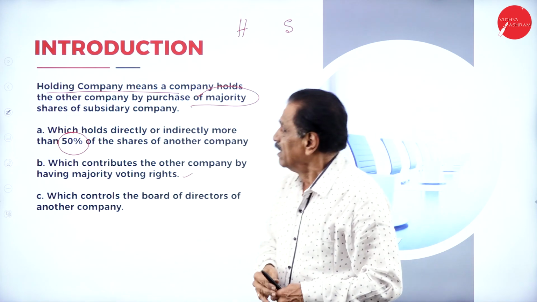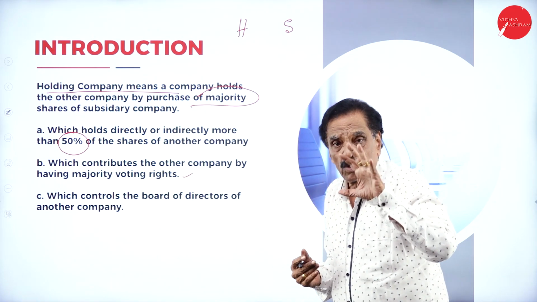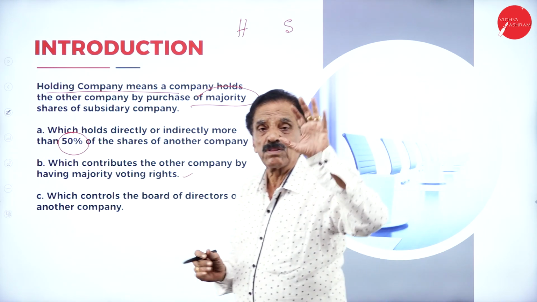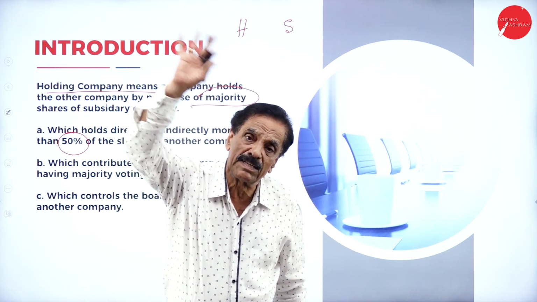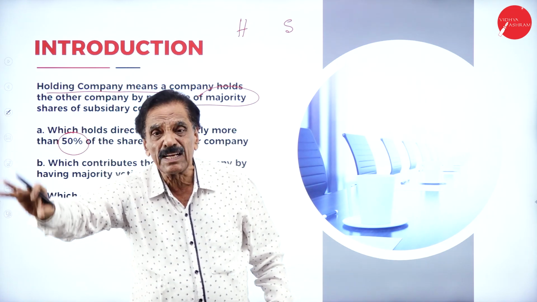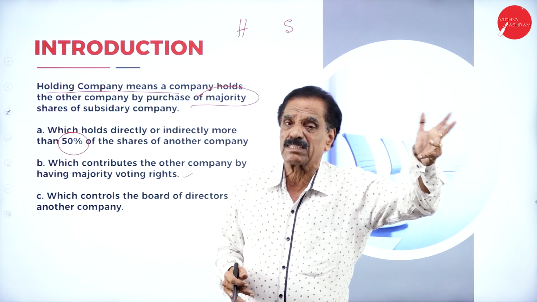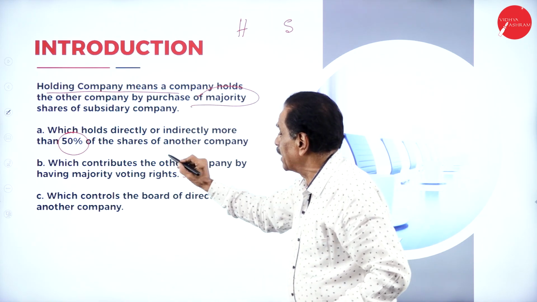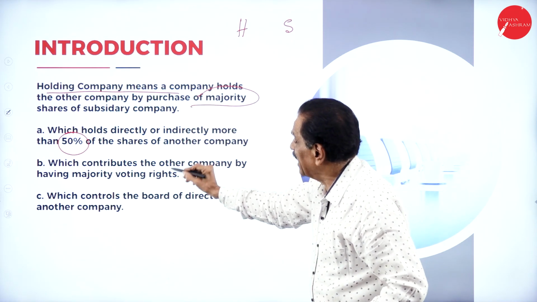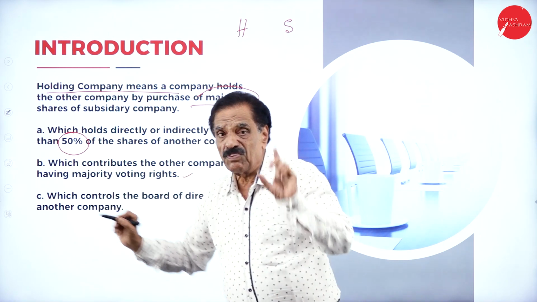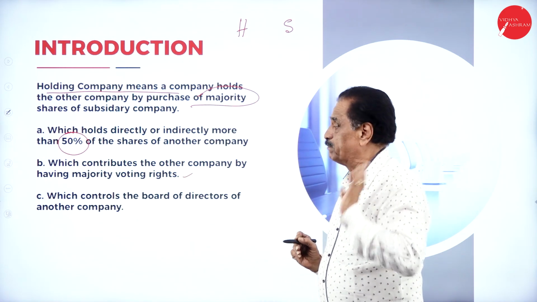I will repeat. A holding company is one which holds more than 50% of the shares of another company. The other company becomes the minority company. The company which purchases is called holding company. It purchases directly or indirectly more than 50%. That point is most important.